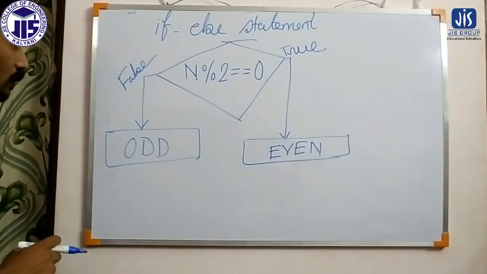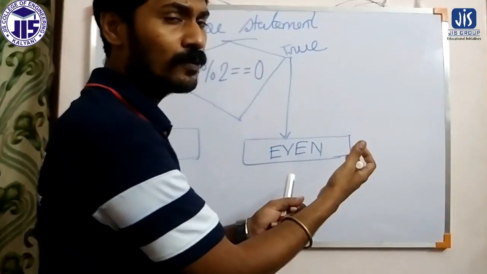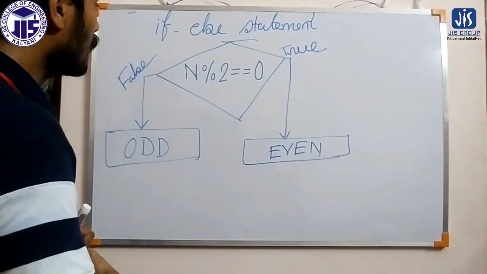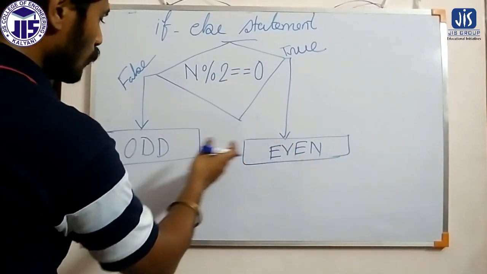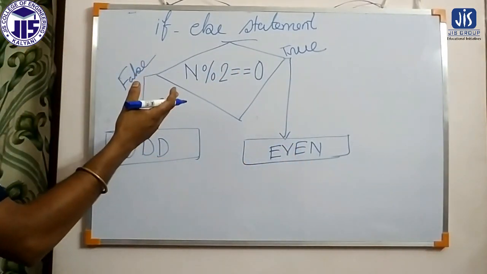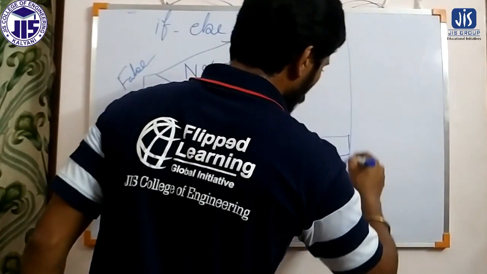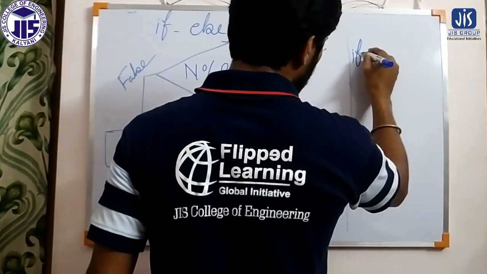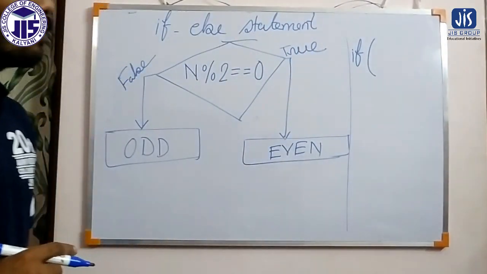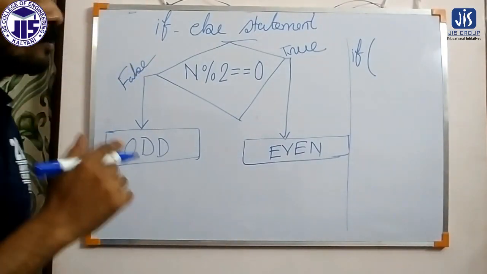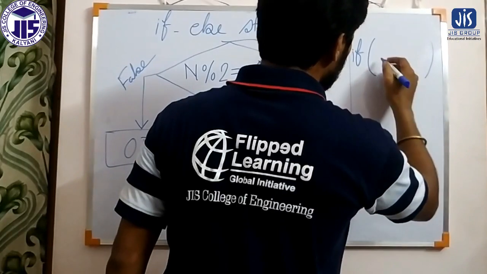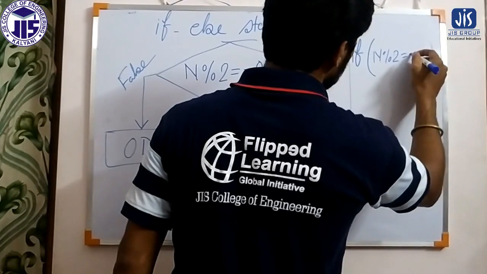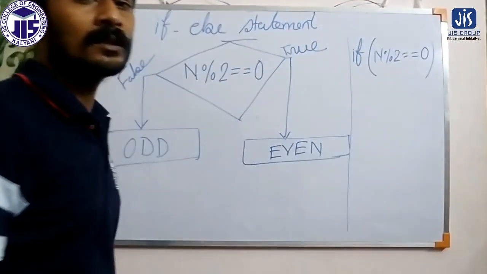Okay. Now this flowchart, we just have to represent in the form of an if-else statement. Now we know the condition, we know the true statement, and we also know the false statement. Let us convert it into the programming concept. First write the if. We have discussed the syntax. Within the if we write the condition. So what is the condition? n mod 2 equals to 0. That is the condition.